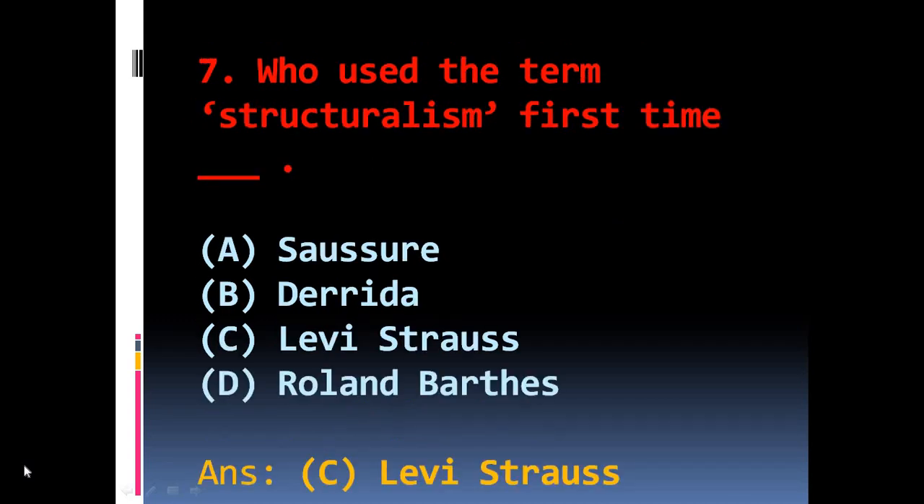Marxist. Question number 7. Who used the term structuralism the first time? Options are A. Saussure, B. Derrida, C. Levi-Strauss, D. Roland Barthes. The right answer is C.